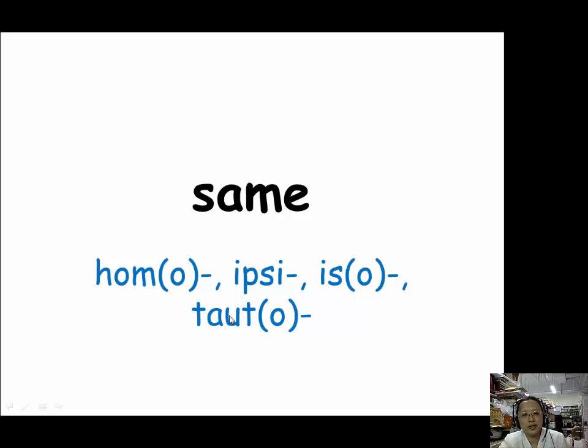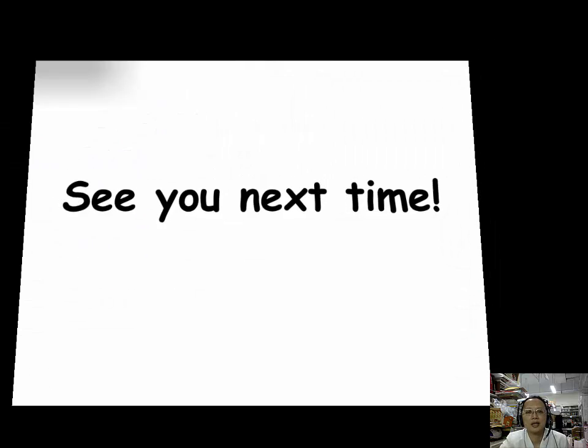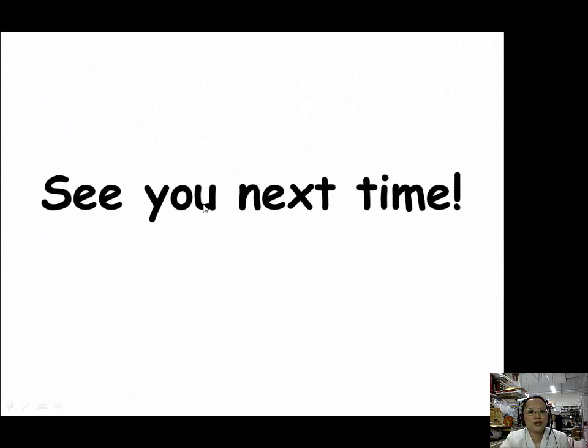These two prefixes are usually considered opposite terms. Now we finish the second part of lesson 16. Next time when we come back, we will start with the third part of lesson 16.